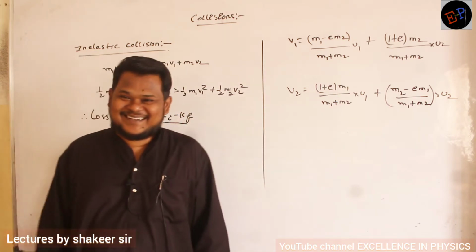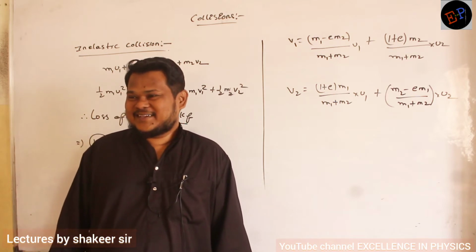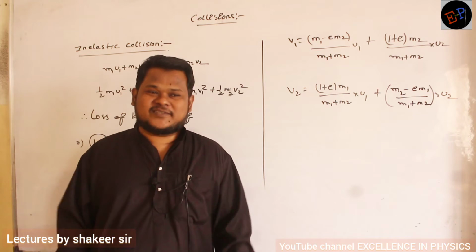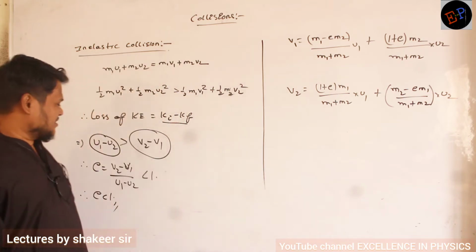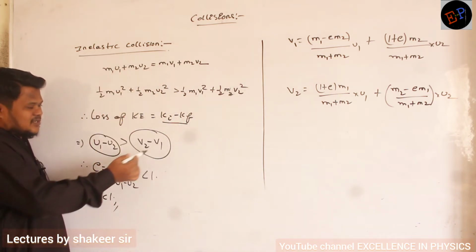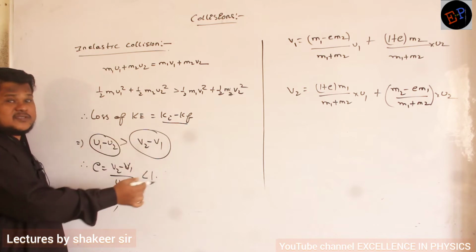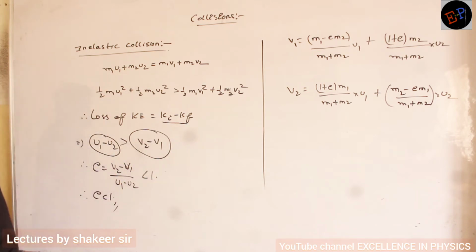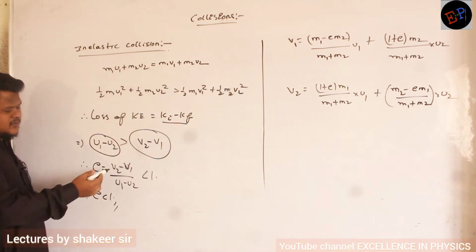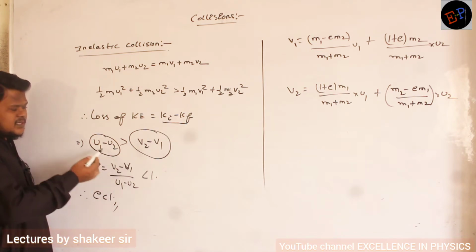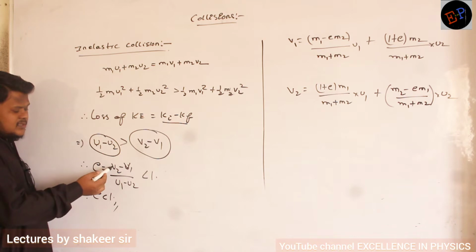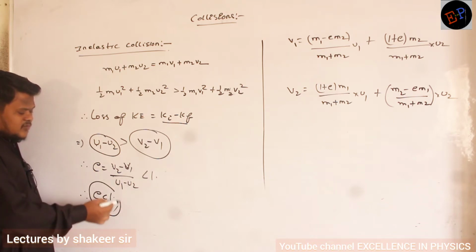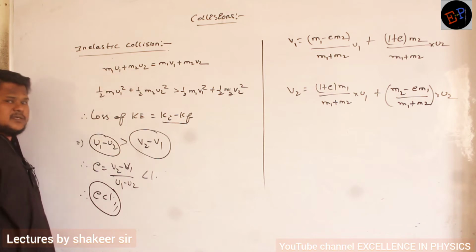Is it possible? It is not possible, no? Because some of the kinetic energy will be converted into other forms of energy. Understood, no? So the velocity of approach is always greater than the velocity of separation in inelastic collision. Clear, no? So therefore, if v2 minus v1 is less than u1 minus u2, then the ratio will be less than 1, no? So the e value is less than 1 in the case of inelastic collision.